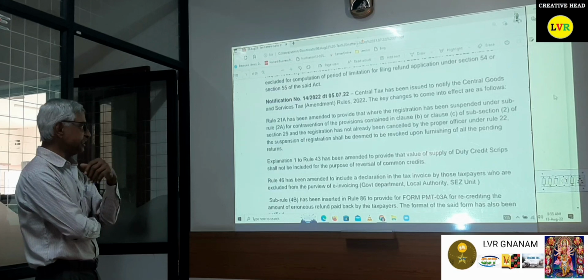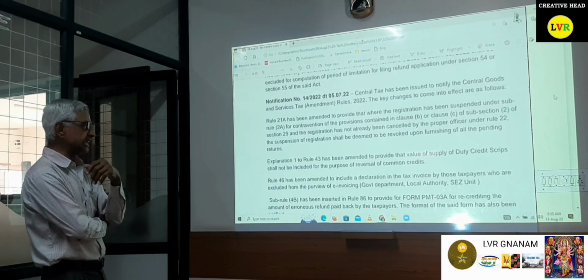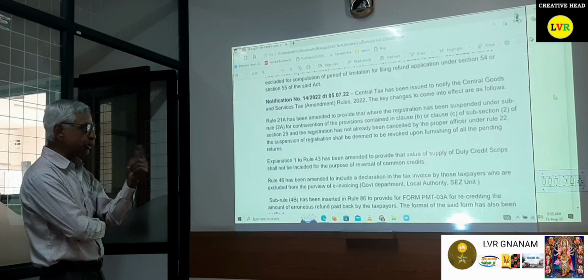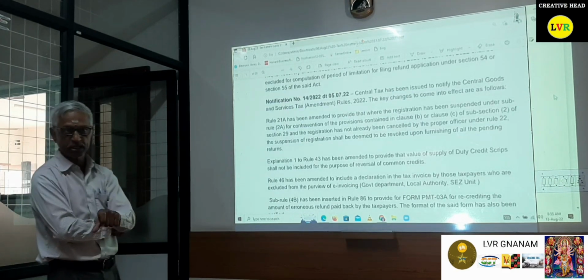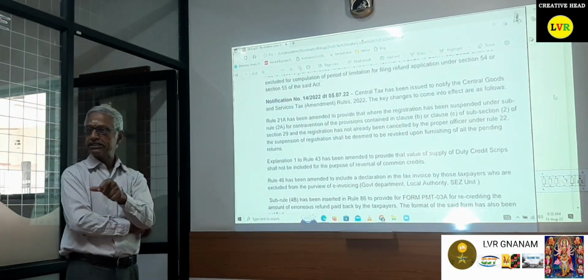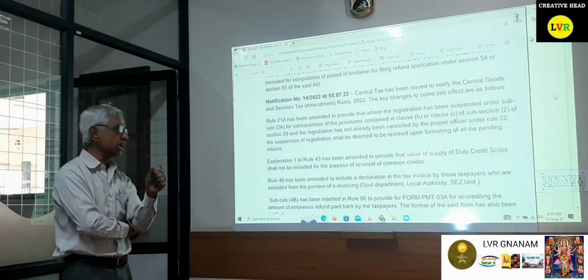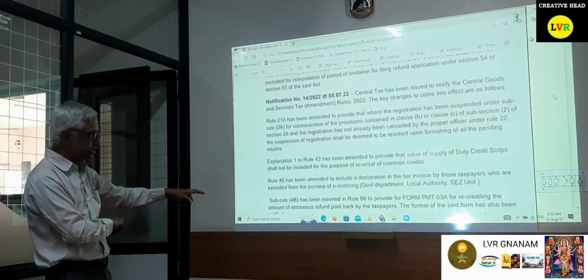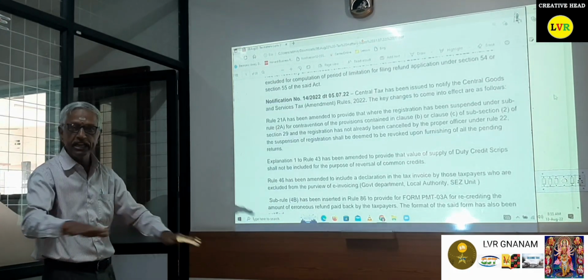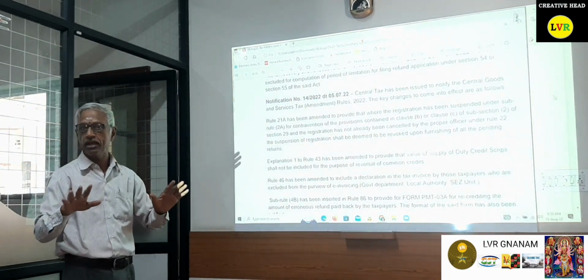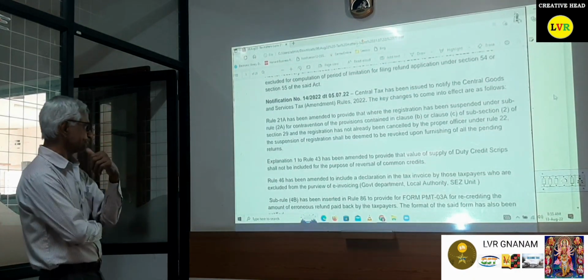Then Rule 46 has been amended to include a declaration in the tax invoice by those taxpayers who are excluded from the purview of e-invoicing. At present, the e-invoicing threshold limit is 20 crores, everybody knows that. But these are persons such as government departments, local authorities, SEZ units, etc. They need not issue the e-invoice. Hence, the rule has been amended.